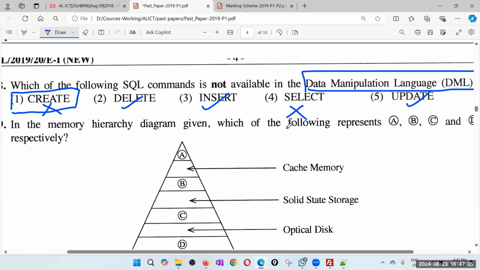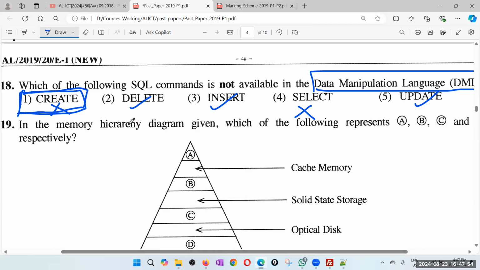I don't know if the examiner will give marks to every student because there are two correct answers. But anyway, because some people consider select as a DML loosely, I'll go for create, so that anyway I get the full marks. Okay. Anyway, I'm targeting the full marks. So 18, I'll go for 1.